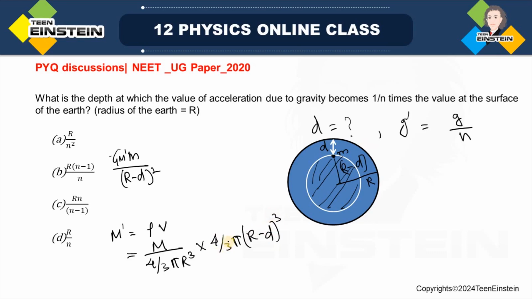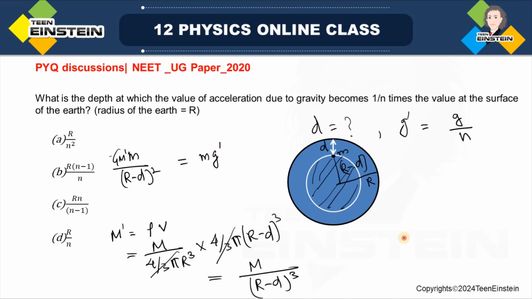So this 4 by 3 pi cancels. What I get as M prime is M times r minus d whole cube divided by r cube. And on the right hand side, if the acceleration due to gravity is g prime here, then the attraction in terms of weight I can write as m g prime.